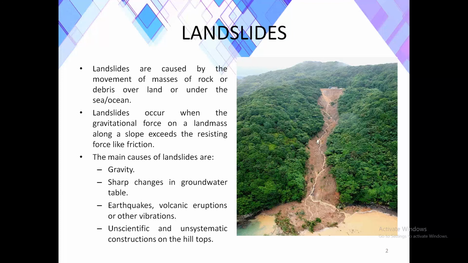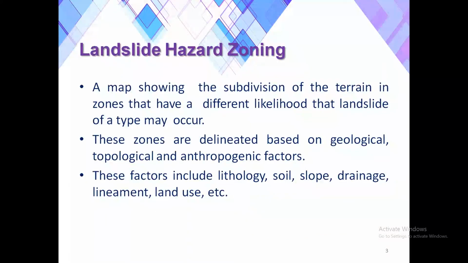construction on the hilltop. A map showing subdivision of terrain in a zone that has a different likelihood that landslides of a type may occur is known as landslide hazard zoning. Usually, landslides are predictable. With the help of satellite imageries and GIS maps, scientists are nowadays able to pinpoint the possibility of landslides anywhere in the world.